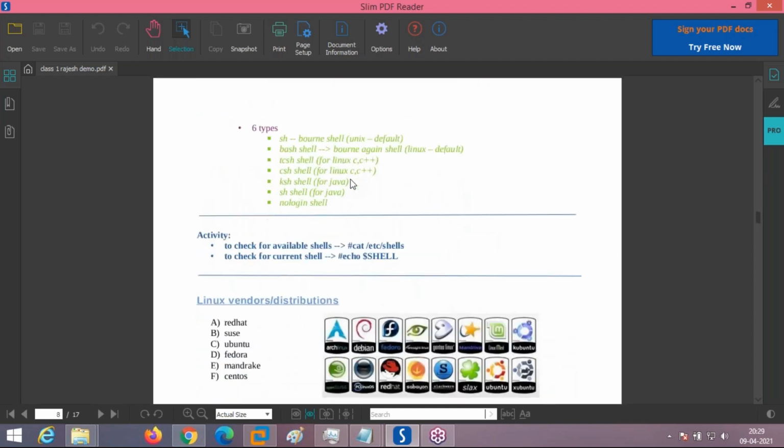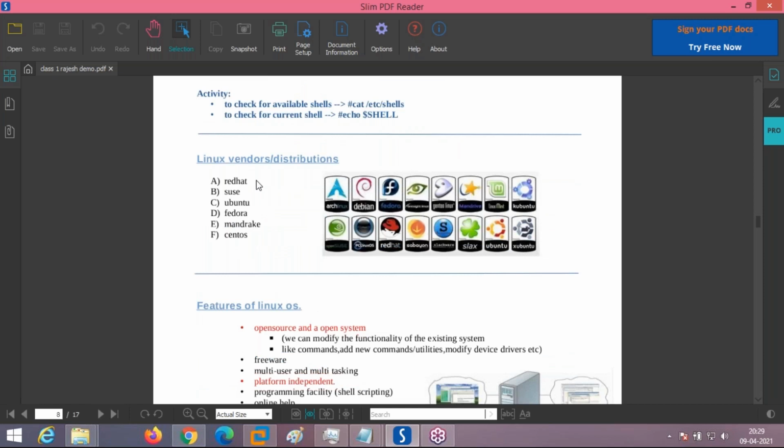Now we will see the Linux distributions, the Linux vendors and other distributions. The original Linux operating system was taken over by companies like Red Hat. Red Hat developed its own operating system under the name Red Hat Enterprise Linux or Red Hat Linux. SUSE is also a company. Ubuntu is also a vendor of Linux, with the operating system named Ubuntu. Fedora is also an organization which supports the Fedora operating system, Fedora Linux, and CentOS.